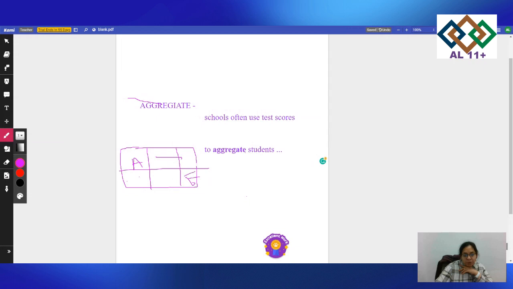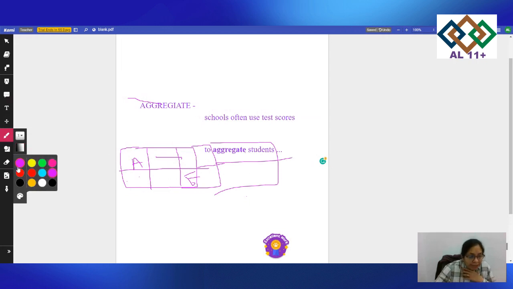I need to have more blocks. It has 1, 2, 3, 4, 5, 6, 7, 8, 9, 10. 1, 2, 3, 4, 5, 6, 7, 8. Let me do it properly because we need to erase what's here.